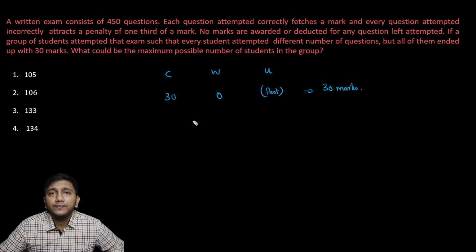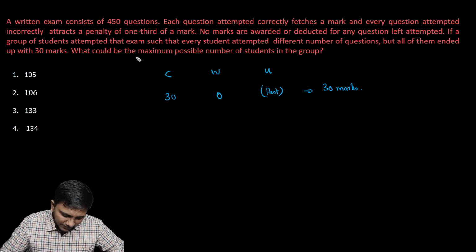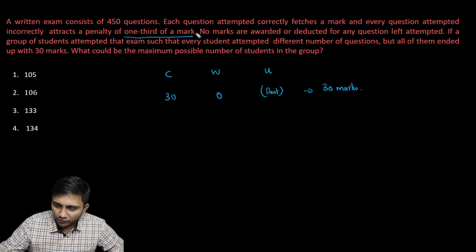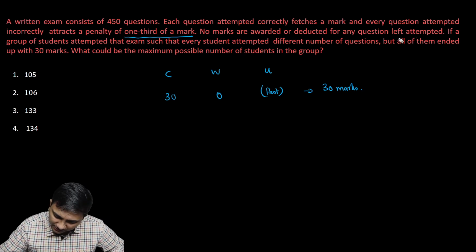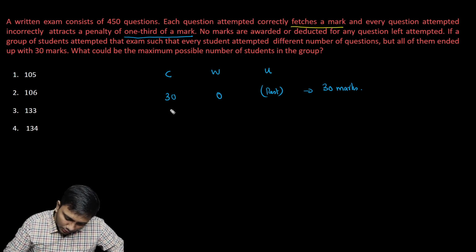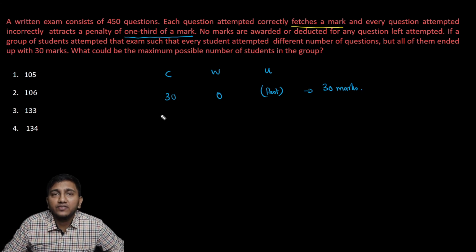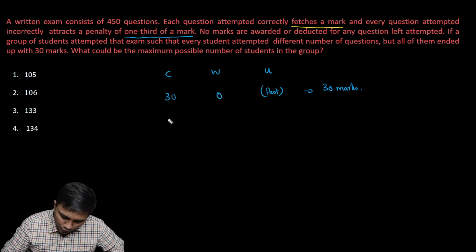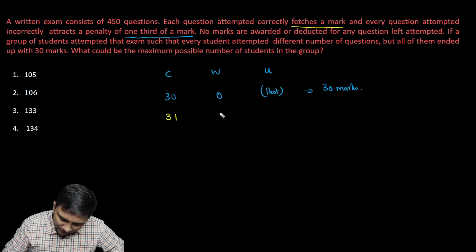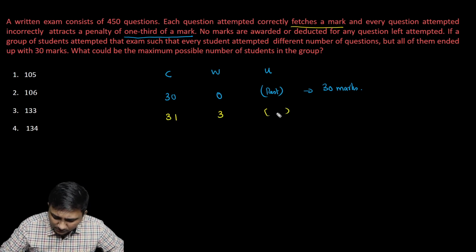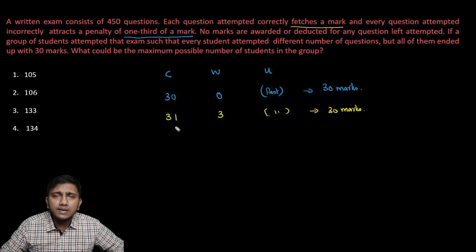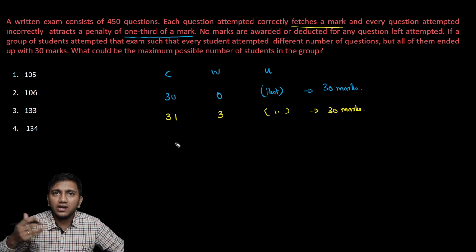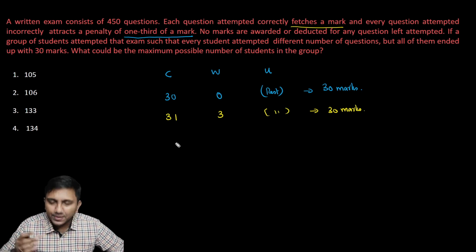Great. Now I'm going to see how else you can get 30 marks. As the negative marking is 1/3 of a mark, and positive is fetching a mark, if I have one more correct answer, I should have 3 wrong answers to nullify that, right? So I could have 31 correct answers and 3 wrong answers, and the rest will lead me to the same 30 marks. Similarly, I can keep on increasing my correct answers by 1 and correspondingly increase my wrong answers by 3, and I will be able to get the same 30 marks.